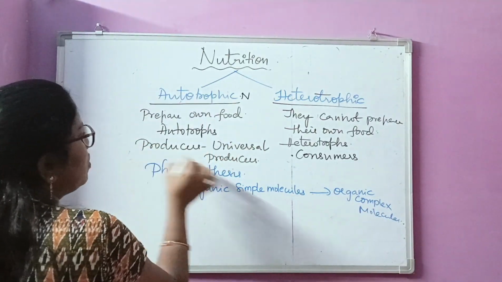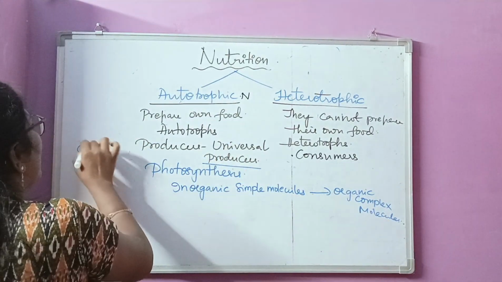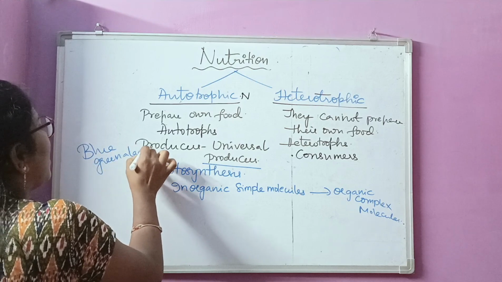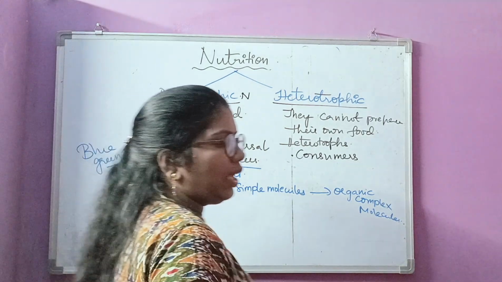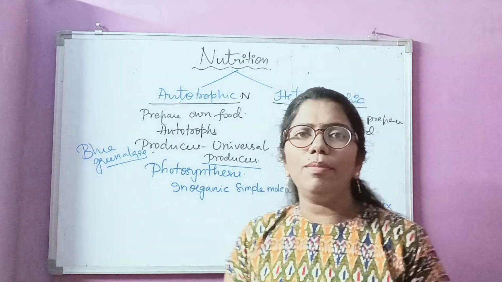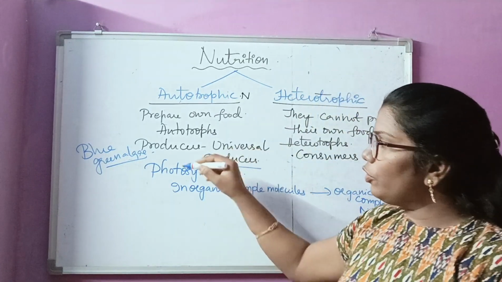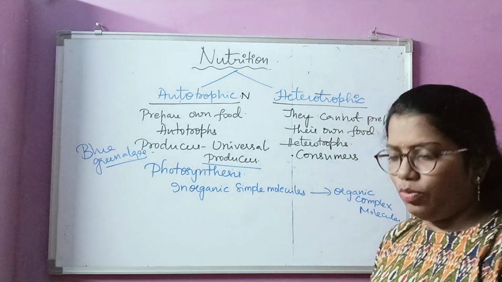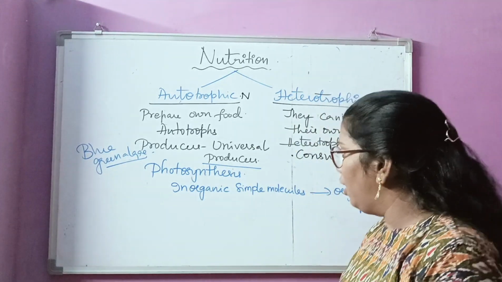So plants, only the plants can do this. I can also write another example: blue-green algae or cyanobacteria can also perform photosynthesis. In photosynthesis, what are the inorganic molecules?